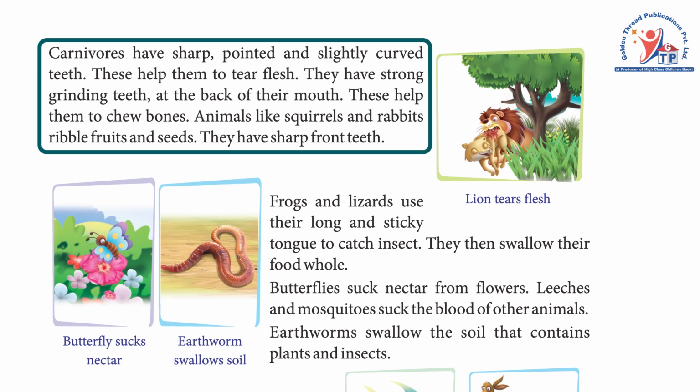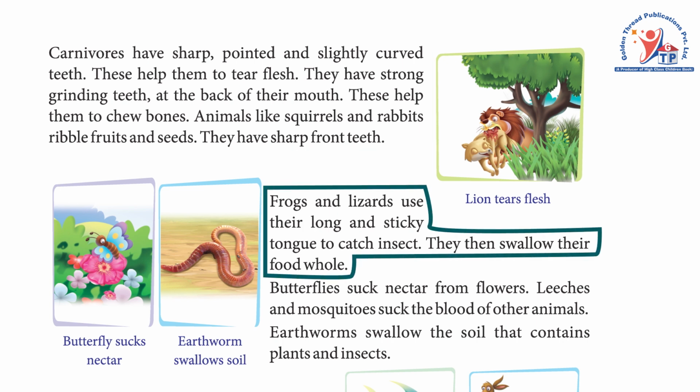Carnivores have sharp, pointed, and slightly curved teeth. These help them to tear flesh. They have strong grinding teeth at the back of their mouth. These help them to chew bones. Animals like squirrels and rabbits nibble fruits and seeds. They have sharp front teeth.